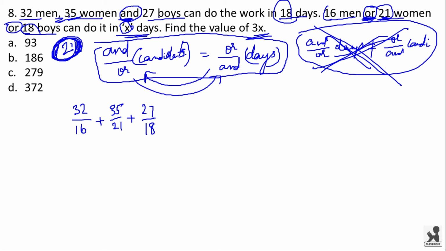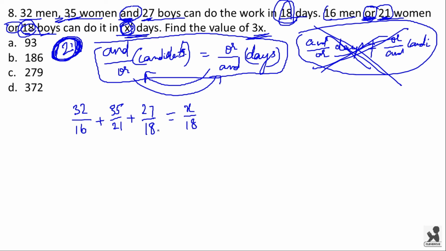Here number of boys related to AND is 27 and number of boys related to OR is 18. So here we will write it as 27 by 18. This one will be equal to number of days which is related to OR. Here number of days which is related to OR is X divided by number of days which is related to AND, that is 18 days.